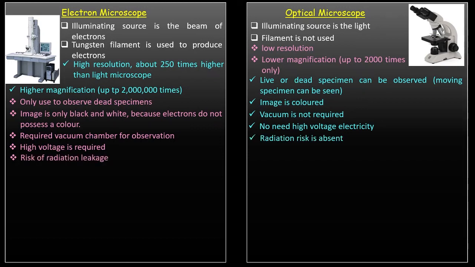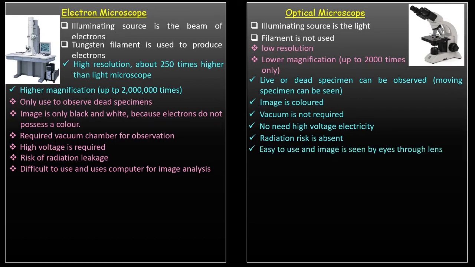In the optical microscope, there is no radiation. If you look at the diagram or figure here, you will see that the electron microscope is very big and compact. It's actually very difficult to use because you need to program it, and you need a computer to process your analysis and your image.